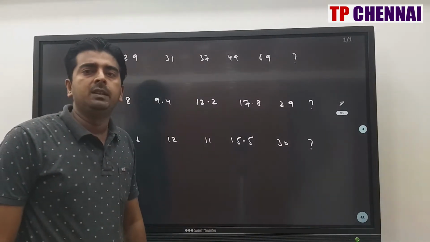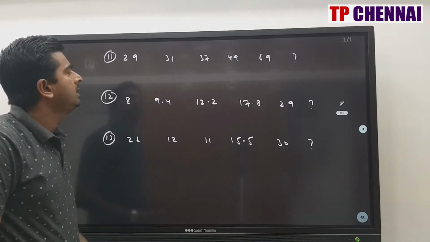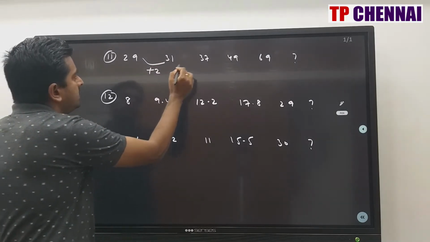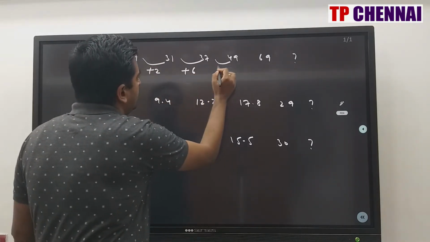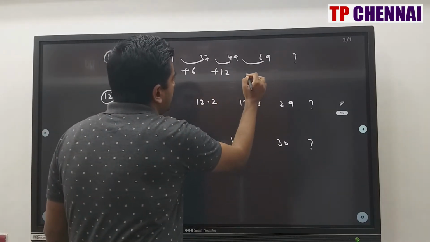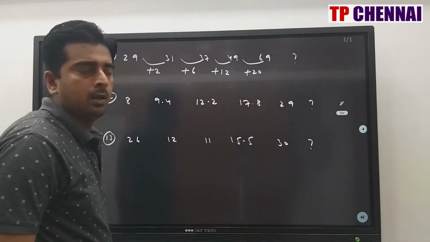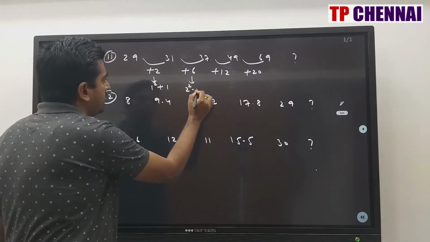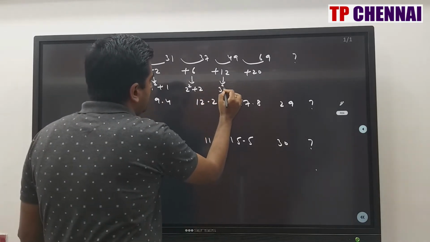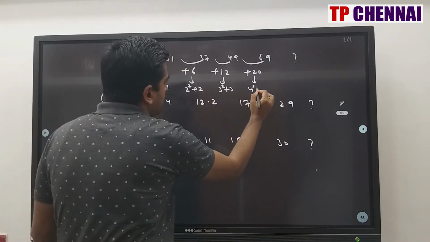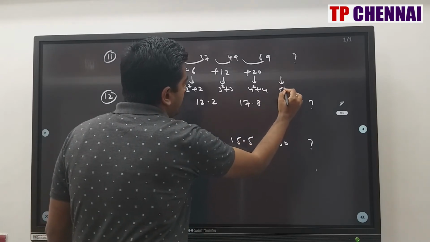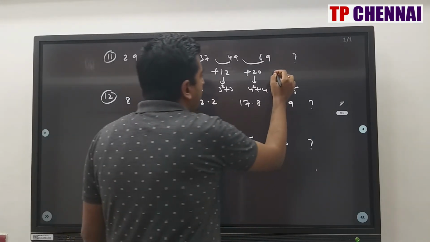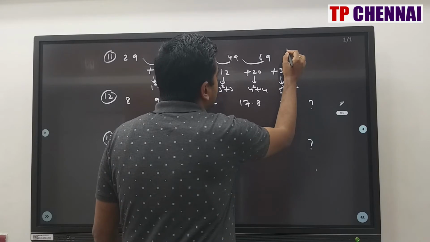So now we will see 5 missing number series. First one, 29, 31, 37, 49, 69, question mark. Here how much gap is there? Plus 2. Here how much gap is there? Plus 6. Here how much gap is there? Plus 12. And here how much gap is there? Plus 20. Now when you observe here, this is 1 square plus 1. This is 2 square plus 2. This is 3 square plus 3. This is 4 square plus 4. So next number will be 5 square plus 5. What is 5 square plus 5? 25 plus 5, 30. When you add 30 here, what is 69 plus 30?